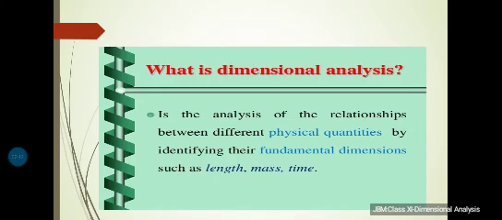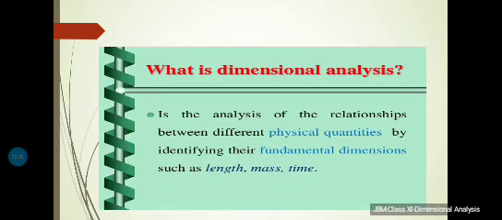So, what is dimensional analysis? It is the analysis of the relationships between different physical quantities by identifying their fundamental dimensions such as length, mass, and time. In mechanics, all the physical quantities can be written in terms of the dimensions L, M, and T, that is for length, mass, and time.